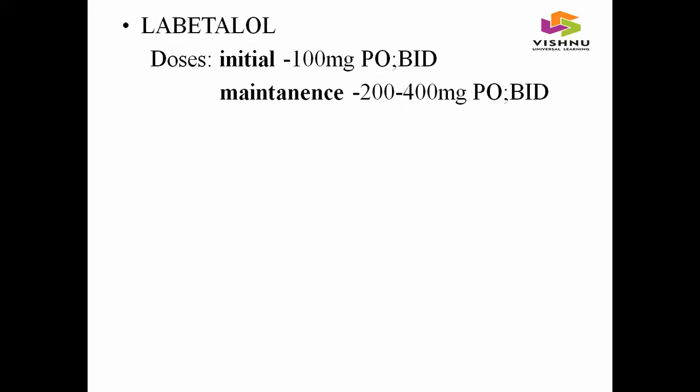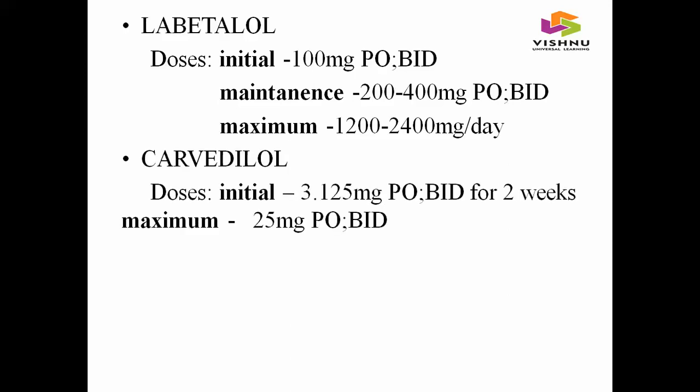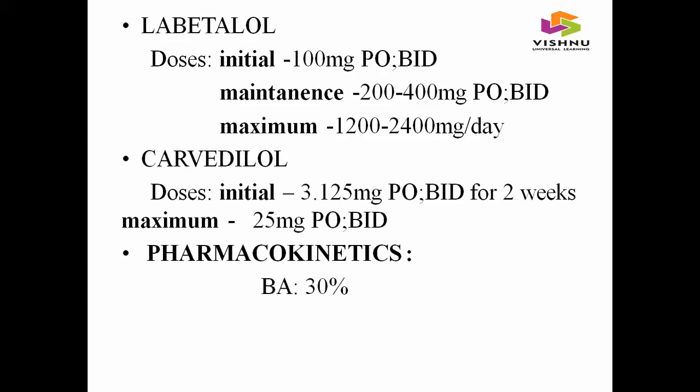And coming to the dose of labetalol, initial dose was 100 mg per oral twice daily, maintenance dose was 200 to 400 mg per oral twice daily, and maximum dose was 1200 to 2400 mg per day. And coming to the doses of carvedilol, initial dose was 3.125 mg per oral twice daily for 2 weeks, and maximum dose was 25 mg per oral twice daily. And coming to the pharmacokinetics of alpha beta blockers, bioavailability 30%, T-half 6 to 8 hours.